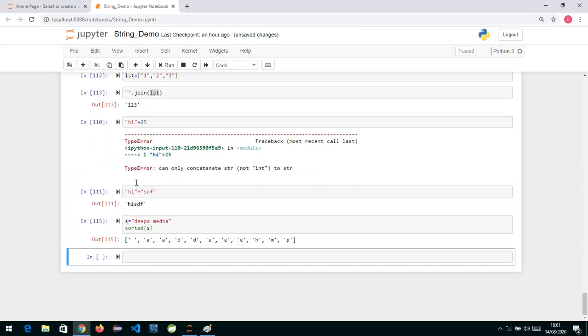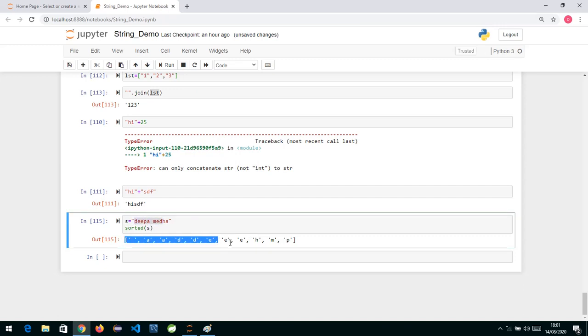Now if I run this, you can see it has sorted the data, whatever the data Deepa and Medha is, but it has converted it into a list. First of all, the data has been converted into a list, and each alphabet has been sorted accordingly. If you take the whole word Deepa, each character has been sorted. First two occurrences we have A, then two D's, then this E. So there is a ready-made function called sorted in the Python interpreter, which is going to sort your data.